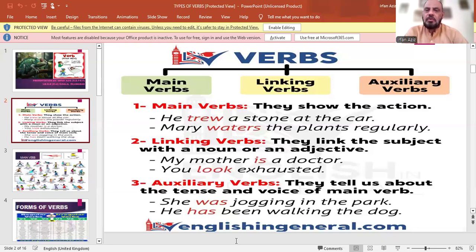So here, was is telling us that this is past continuous tense. And if I change it into she is jogging in the park, it would be present continuous tense. So in this way, auxiliary verbs tell us about the tenses.